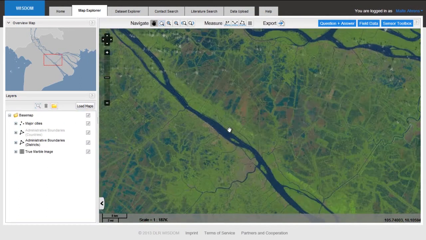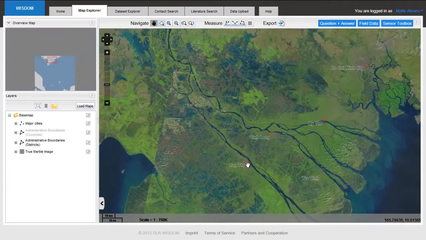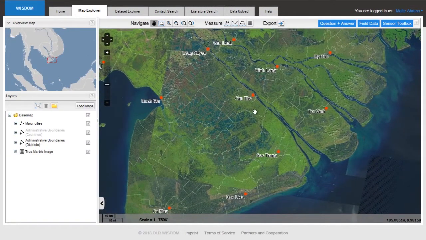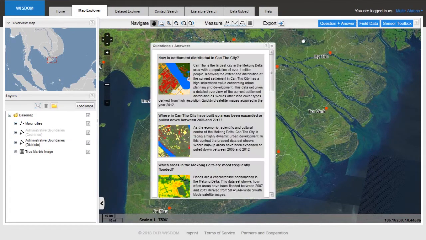We zoom out a little bit so that we can see the Mekong Delta again fully, and I will show you a very nice tool we have developed. It's called our Question Answering Tool. This tool allows you to get an answer to your planning relevant geoscientific questions just at one mouse click. You activate this tool by clicking at it, and I will show you what this little feature is all about.